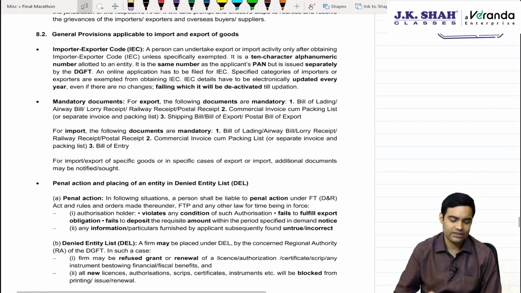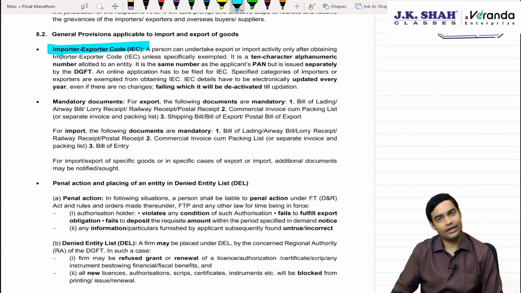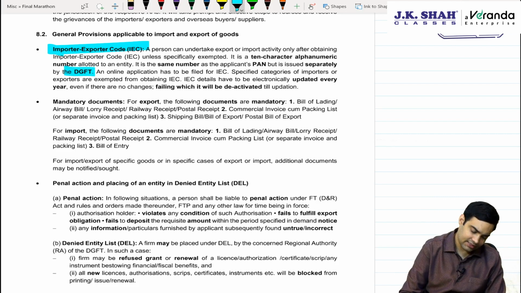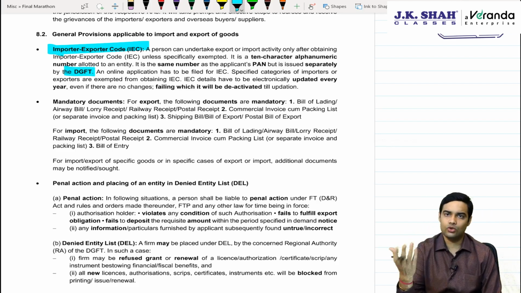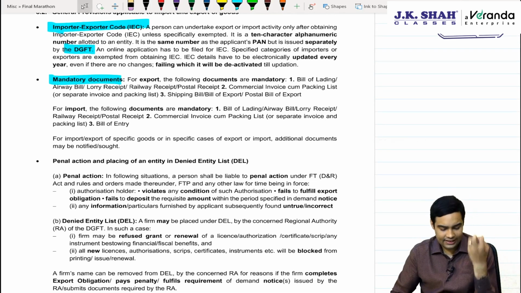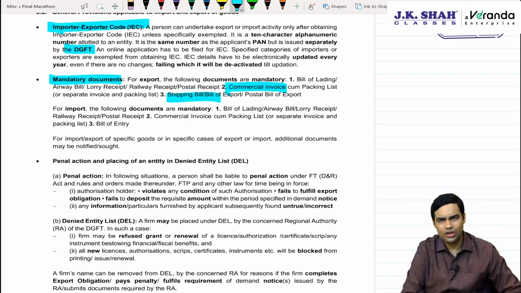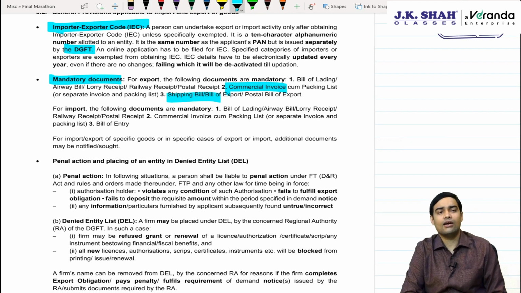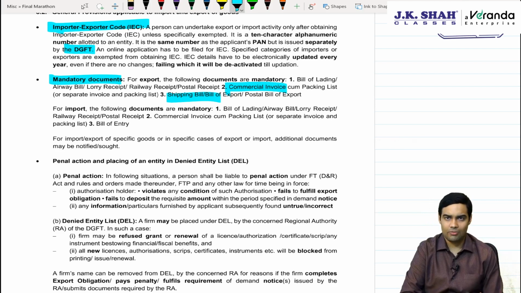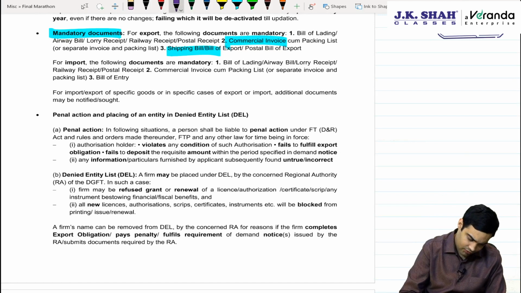Then we talk about some general provisions. See, when we talk about the import-export code, it is required for any import and export transaction unless exempted, given by DGFT. At present, PAN is equal to the IEC. Mandatory documents for exports are bill of lading, and then you have commercial invoice and shipping bill. For imports also you require the same documentation, plus government also may ask for some additional documentation depending on case to case. Again, this is important for your exams.